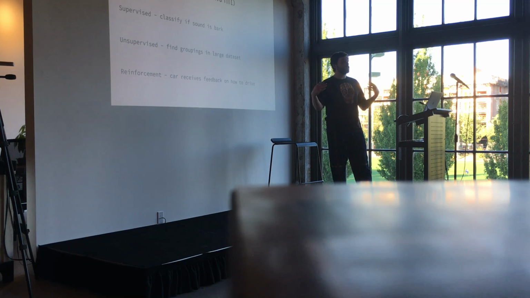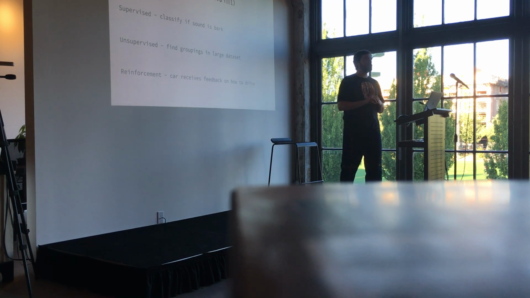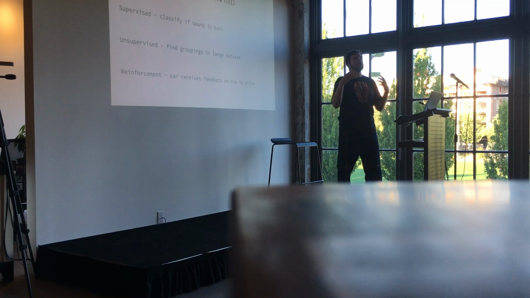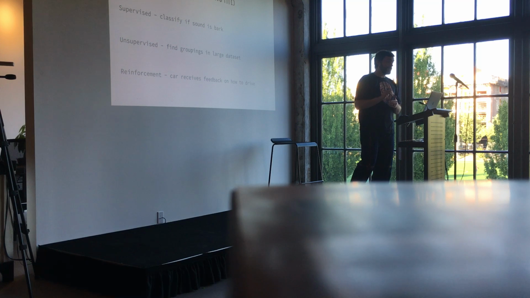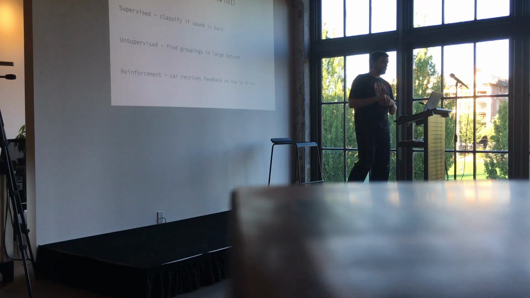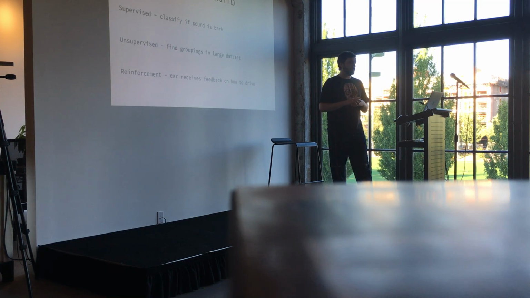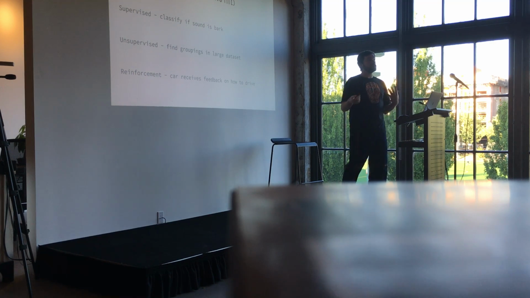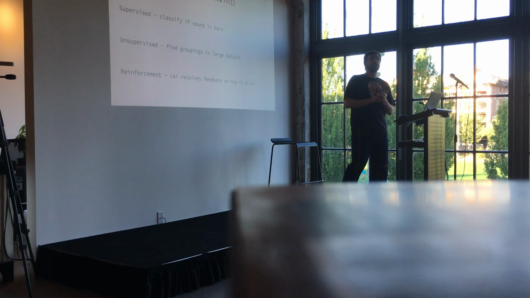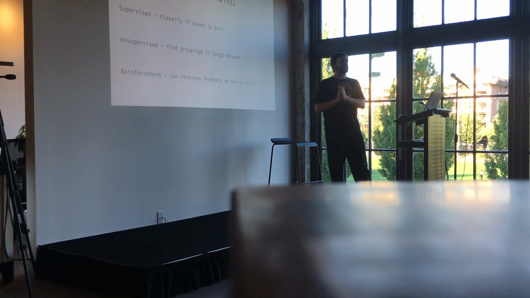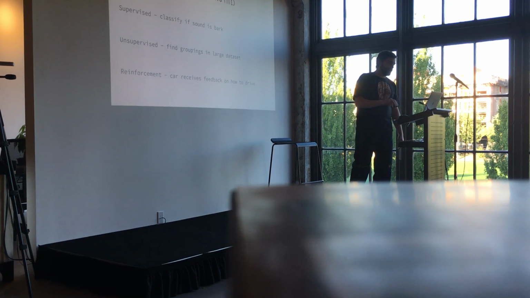We have, let's say, one large group of data, and we want to look for patterns and groupings within that data. I'll show you an example of that. And then reinforcement learning, this is like a self-driving car that receives real-time feedback on how it's driving. It can receive positive feedback for staying on the road, or negative feedback for going towards the railing or something.